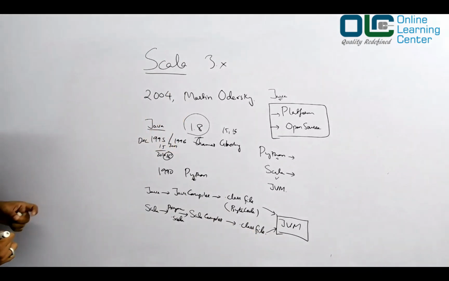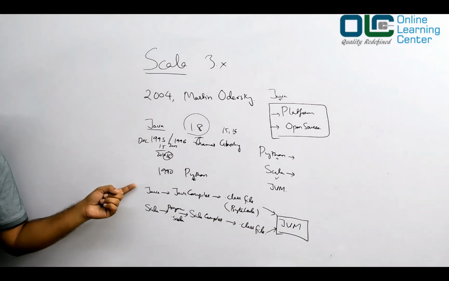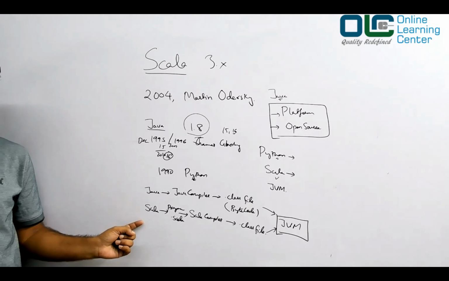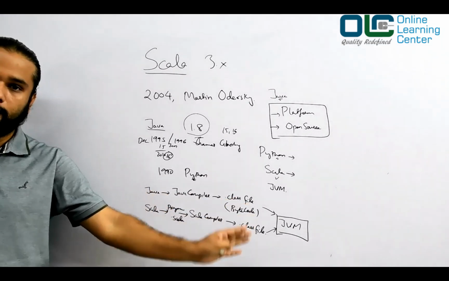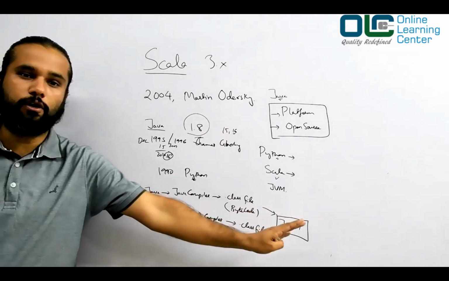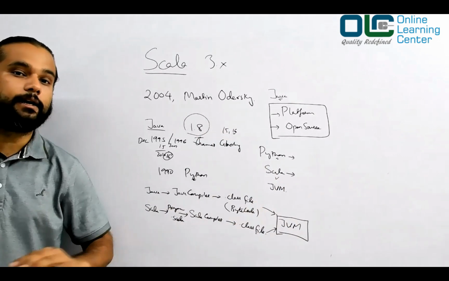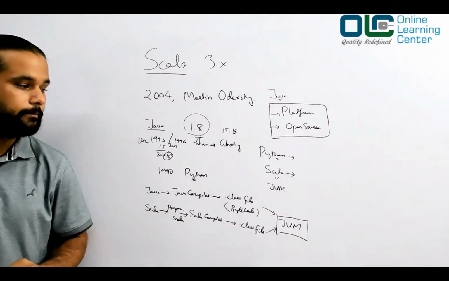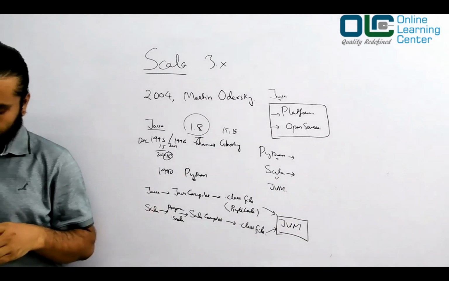Okay, what does it mean? That means as a programmer, it does not matter whether you write Java code or Scala code. At the end of the day, they would be compiled to a dot class file. And once we have the dot class file, it's all the same, right? The JVM will be able to understand it very happily and execute whatever you have written. Now, can you give me one example of this?